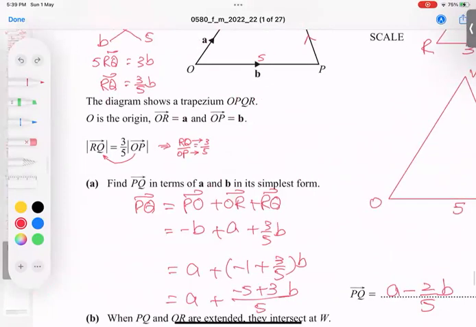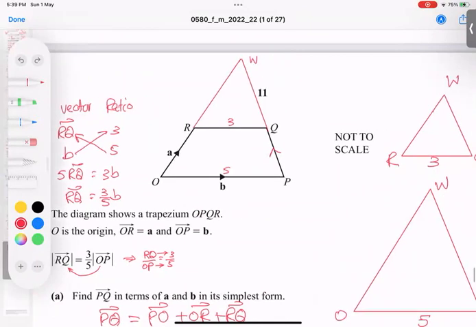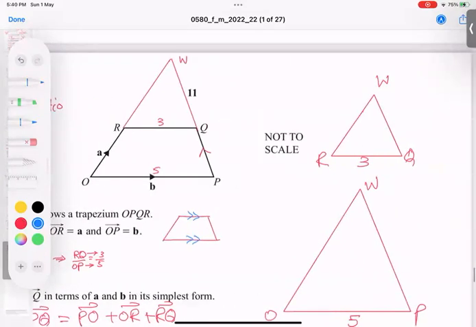Wait a minute. One minute. Yes, we can convince the examiner. There is a way to convince, because the diagram looks similar. Okay, and even he said trapezium. You know, in a trapezium, what is the basic property? Whenever a trapezium is given by the examiner, you know it very well, these two sides are always parallel. So in this sense, I can say this length is parallel.